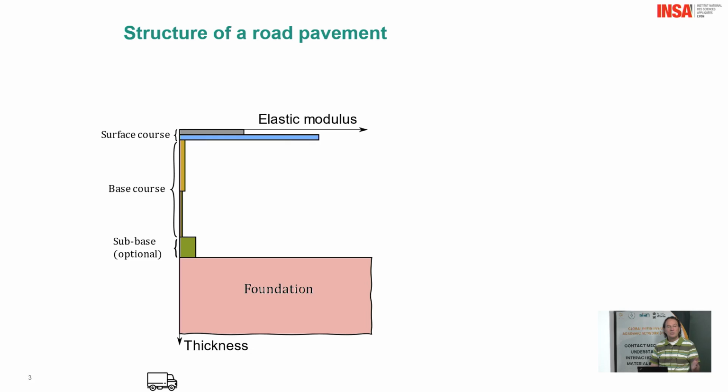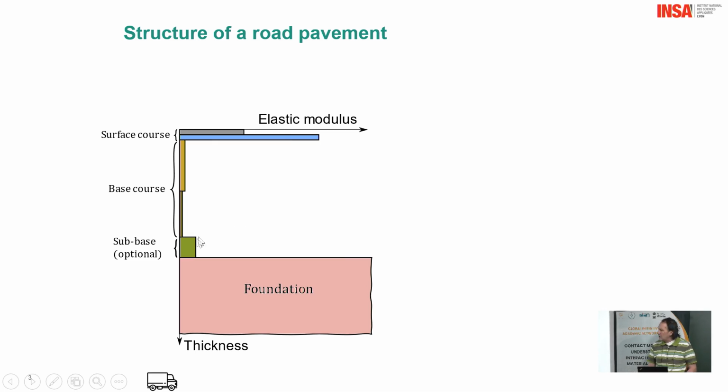When you repair or maintain the road, you remove only the first layer. Okay? The first layer is a few centimeters thick. The second one can be 10 or 20 centimeters, so it's thicker. So this is not the proportion. And after, you have the foundation, which means it's nothing, the earth.